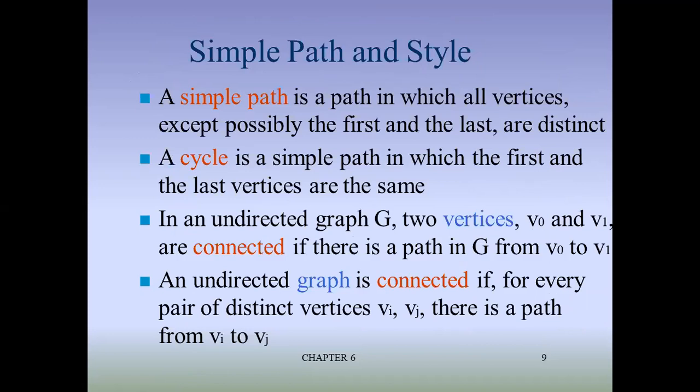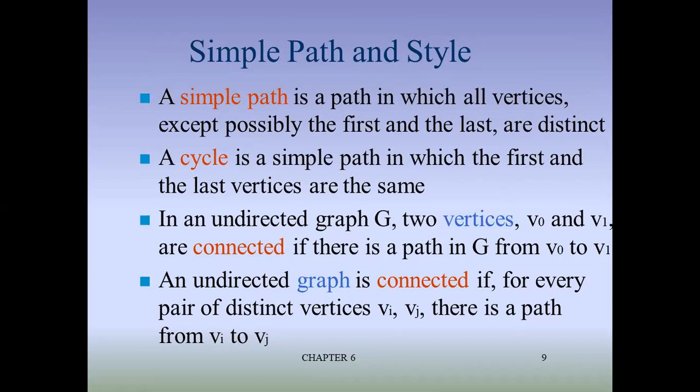Then what do you mean by the simple path? Simple path is a path in which all vertices except possibly the first and the last are distinct. Okay, that is a simple path. यानी कि there is no repeat occurrences of the vertices. All vertices except possibly the first and last are distinct. Distinct यानी कि क्या? Unique है.